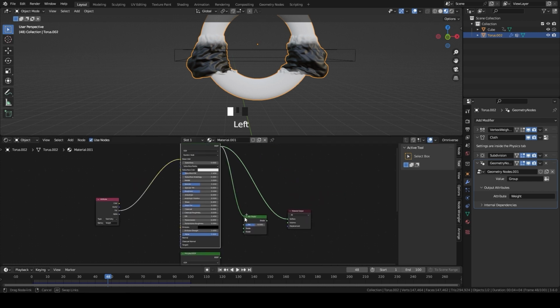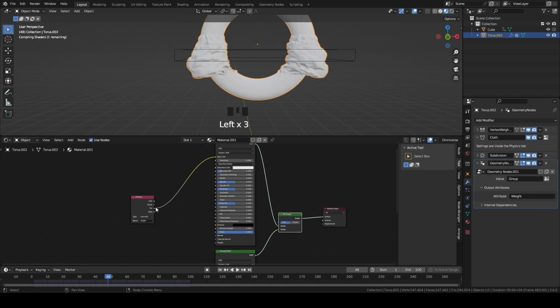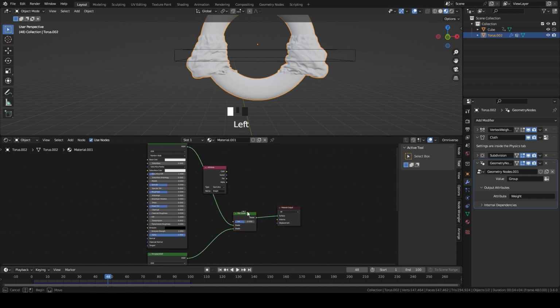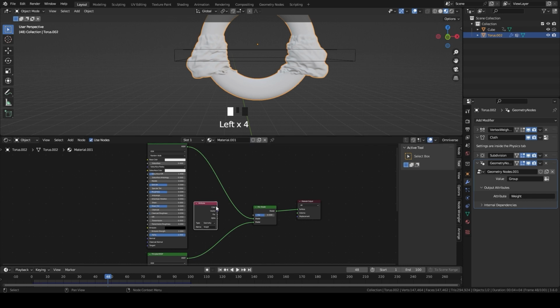Now connect both shaders and connect fac to fac. Set the base color, roughness and metallic.